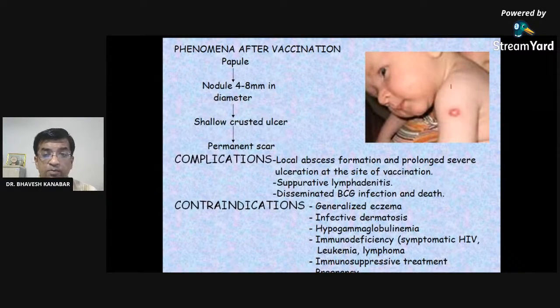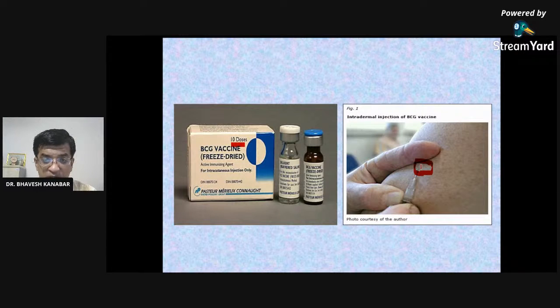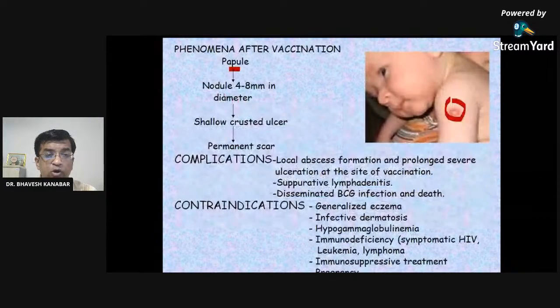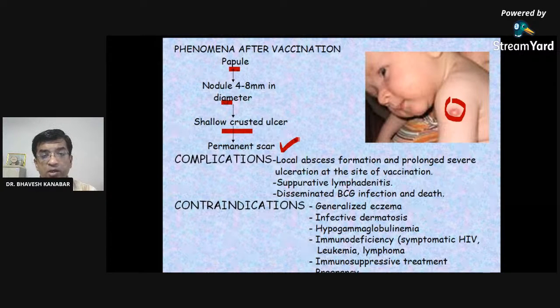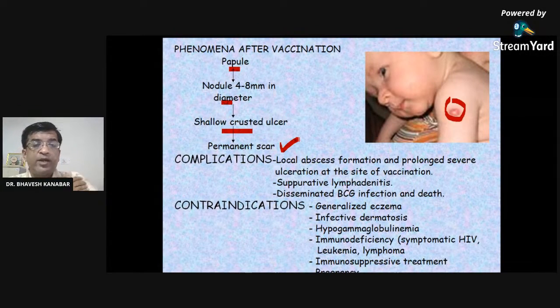After the BCG vaccine, there is such a wheal formation phenomenon: after the wheal, first of all a papule, you can see the papule over here. Papule is the raised lesion. Then nodule, and then a sallow crusted ulcer. Here it is a sallow crusted ulcer, and a permanent scar may remain. Even if the scar is not remaining, you may check, some of you may have the permanent scar over the left side.